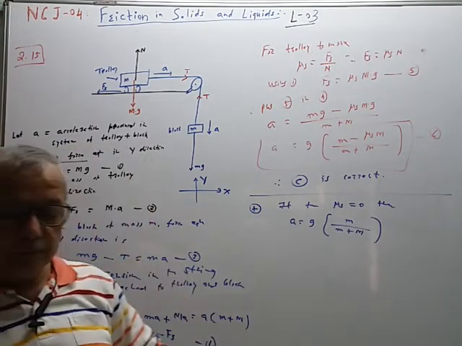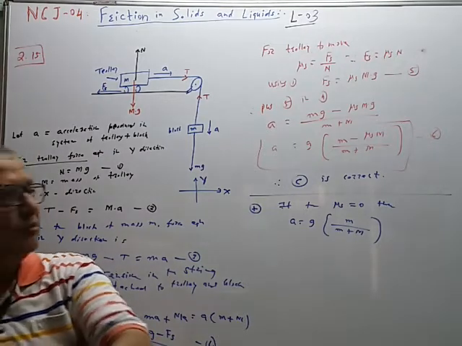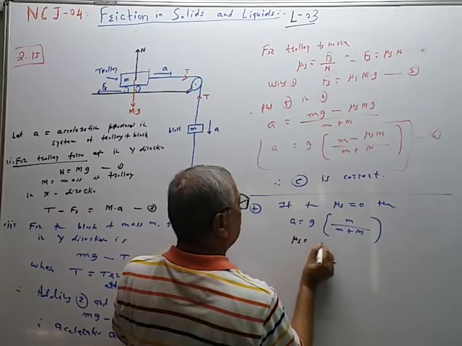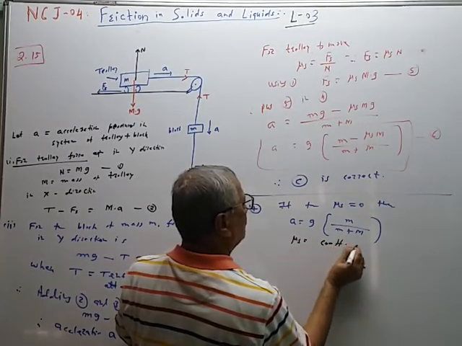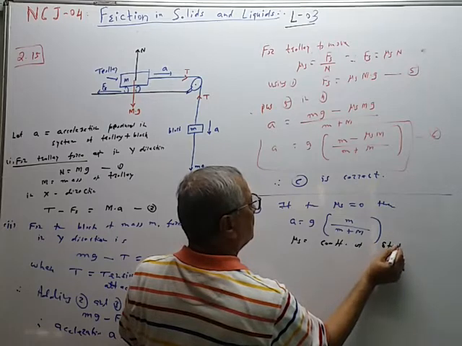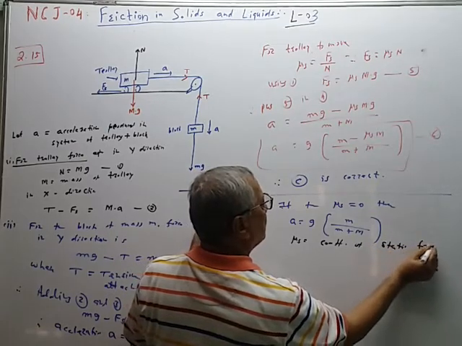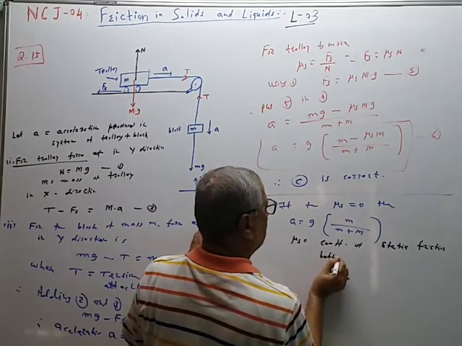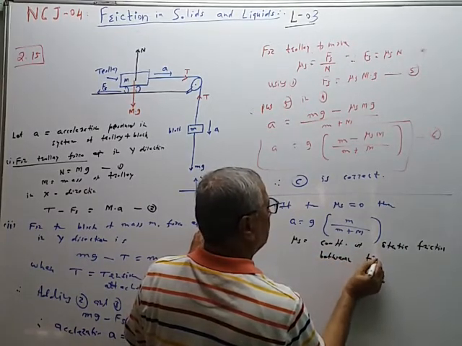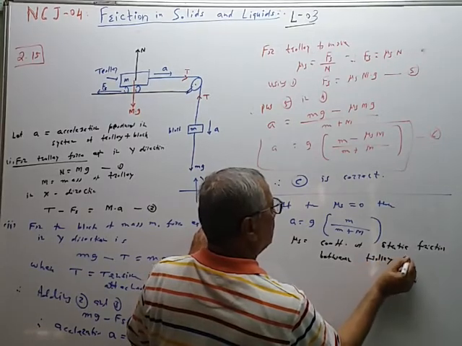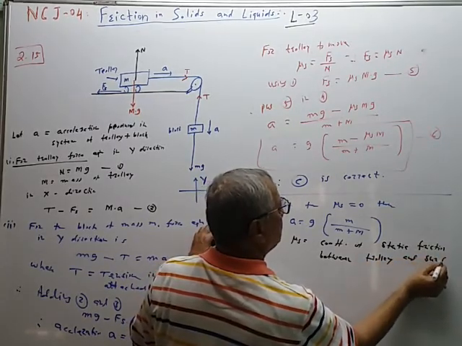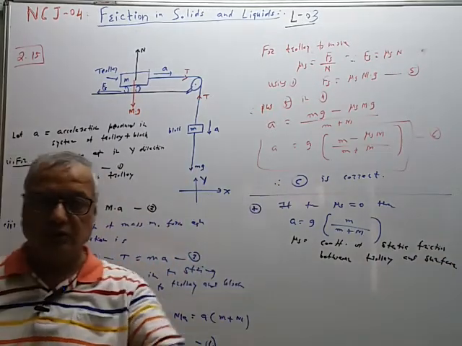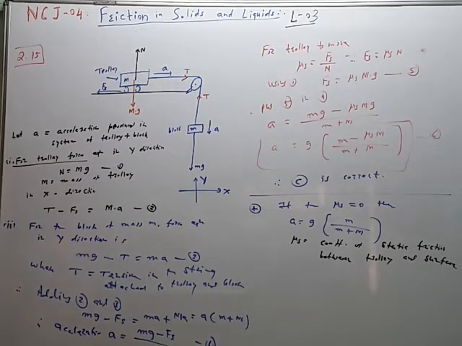Mu s is equal to coefficient of static friction between trolley and surface, like this. So C choice is correct.